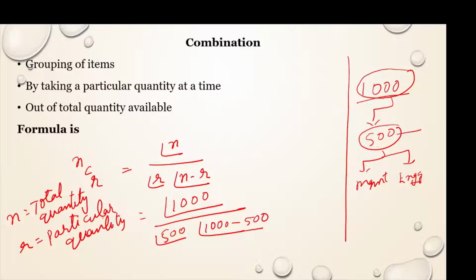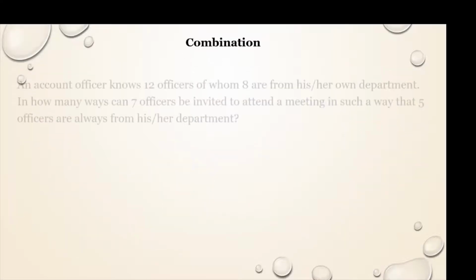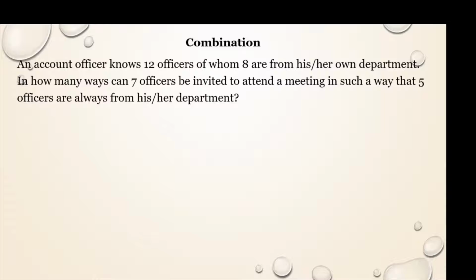We'll try to understand this by solving some of the problems. So here, an accounts officer knows 12 officers, of whom 8 are from his or her department. In how many ways can 7 officers be invited to attend a meeting in such a way that 5 officers are always from his department?